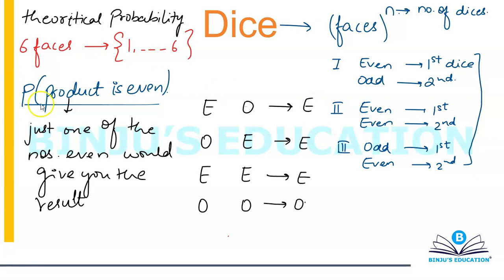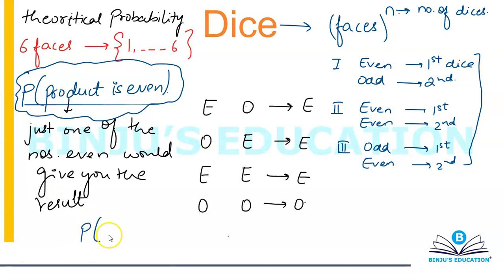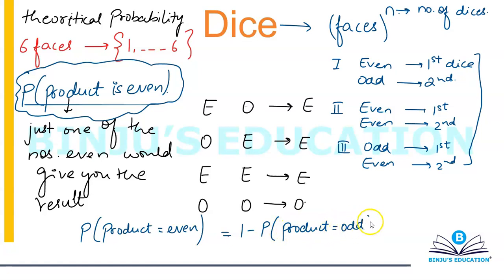So whenever the question is to find the probability that the product is even, never calculate for even directly. Whenever the question is to find the probability that the product is even, always do 1 minus the probability that the product is odd, because that's the easiest way of solving the question.